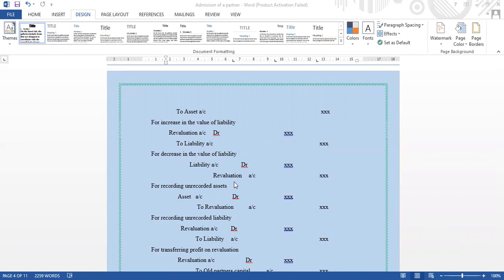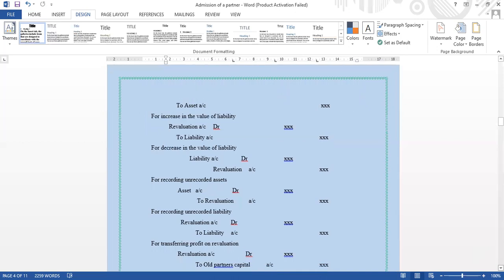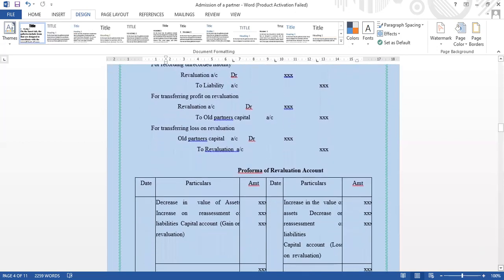Okay. Then for recording unrecorded assets, that is assets account debtor to revaluation account. Okay. So the next one is for recording unrecorded liability. That is, the journal entry is revaluation account debtor to liability account.